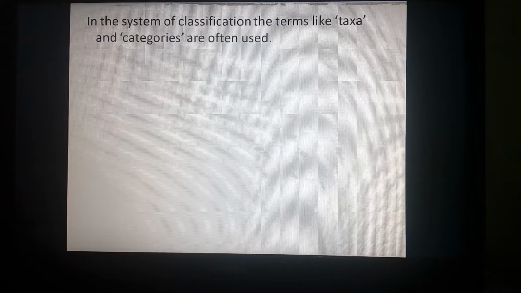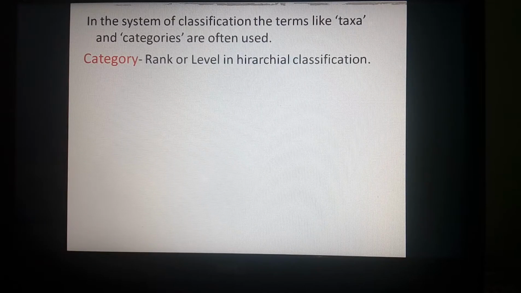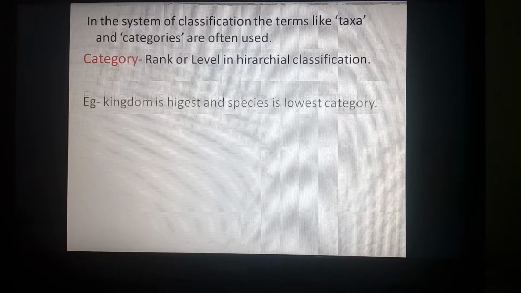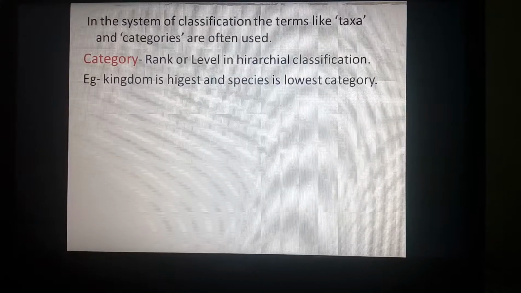Systematics of living organisms. In the system of classification, the terms taxon and category are generally used. Then what is meant by category and what is meant by taxa? Category is a rank or level in hierarchical classification. If you observe the categories in the hierarchical classification, kingdom is the highest category and species is the lowest category.